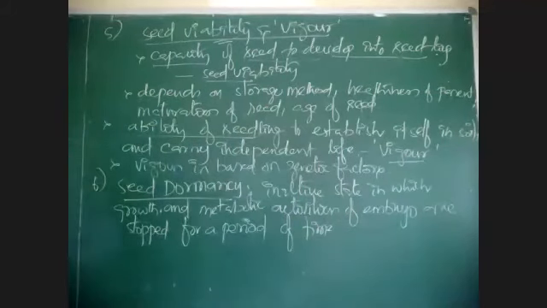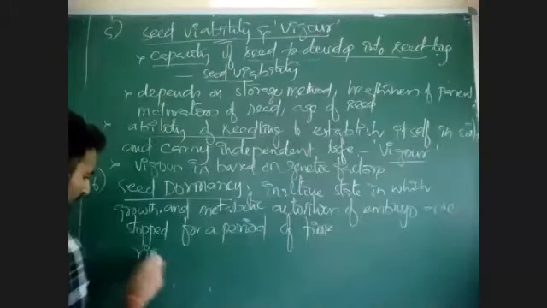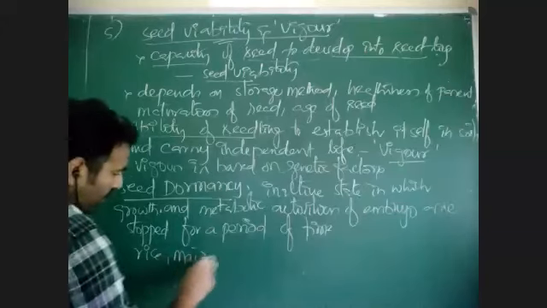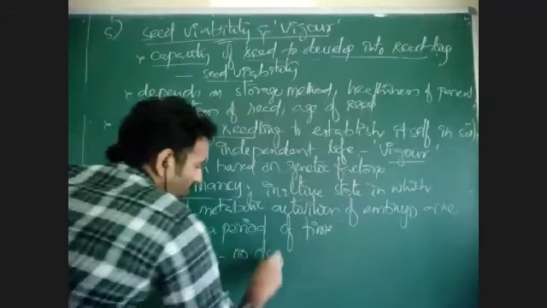Seed dormancy is different in different plants. Some plants like rice and maize have no dormancy.